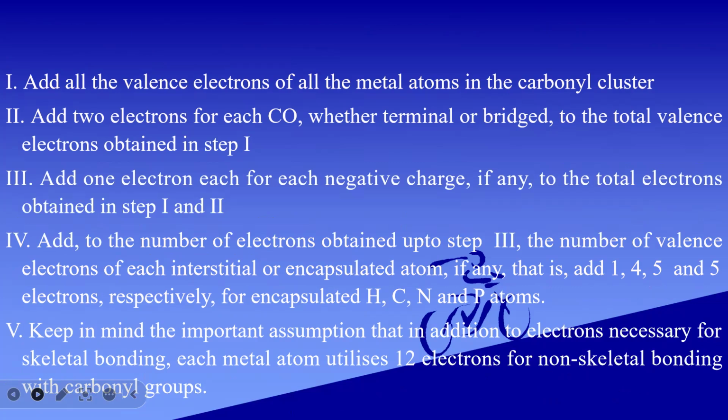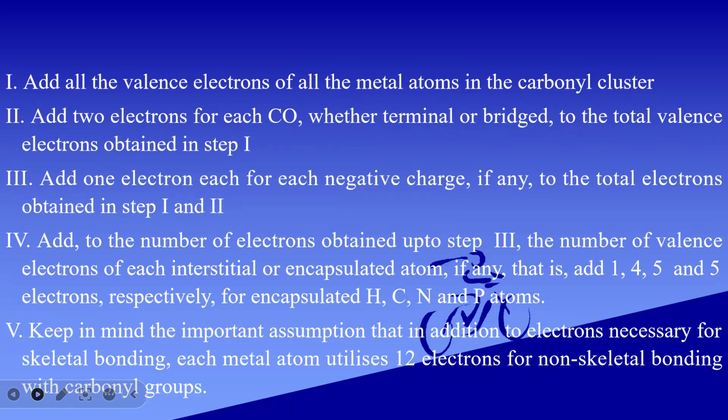The first rule is to add all the valence electrons of all the metal atoms in the carbonyl cluster. Second, add 2 electrons for each carbonyl, whether it occupies a terminal or bridged position, to the total valence electrons obtained in step 1. The third step is to add 1 electron for each negative charge, if any, to the total obtained in steps 1 and 2.